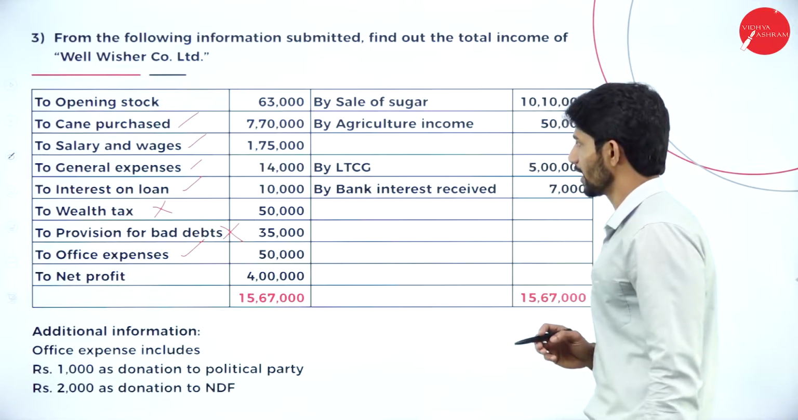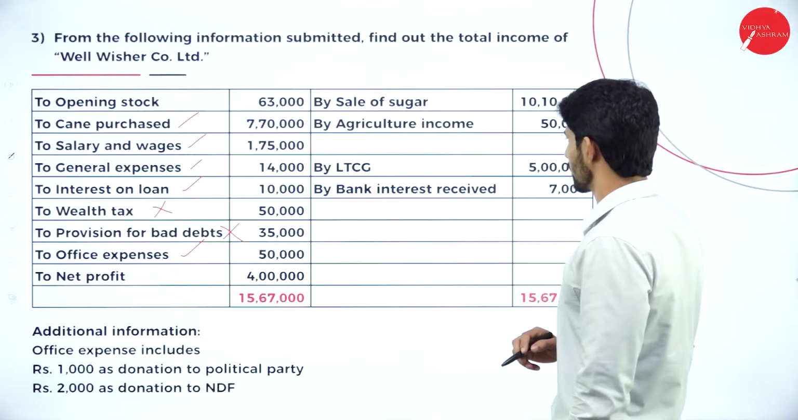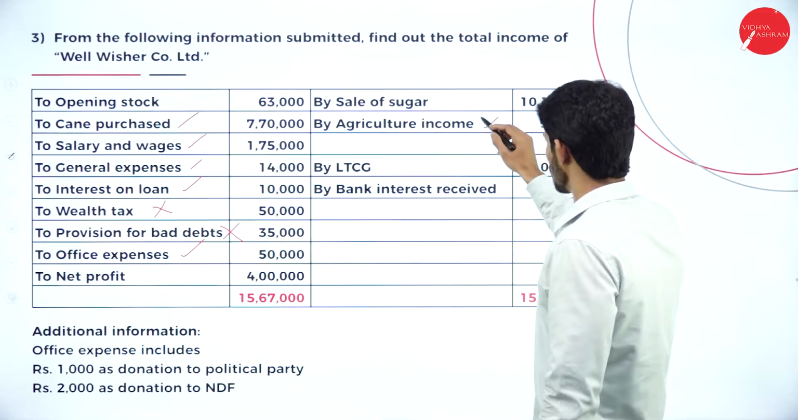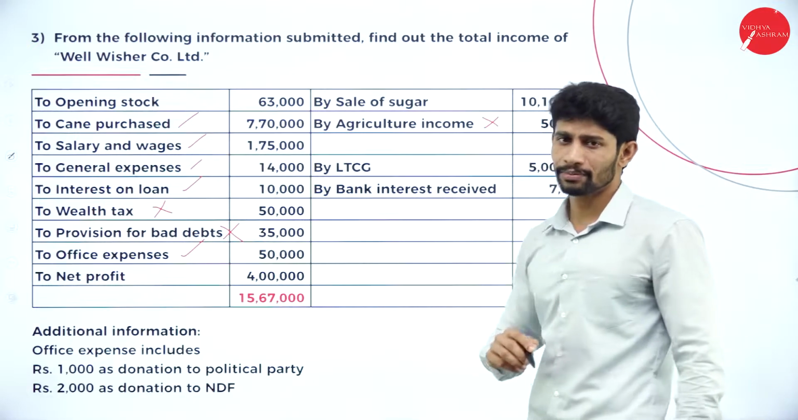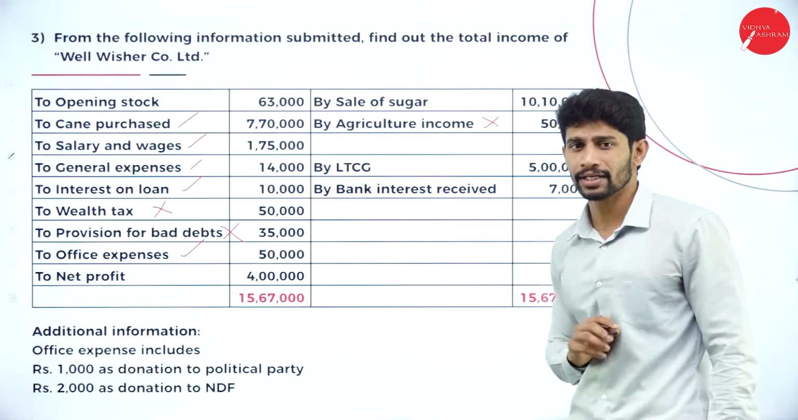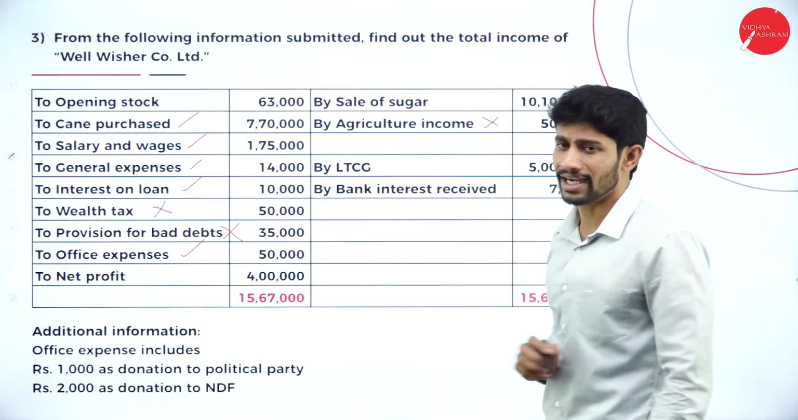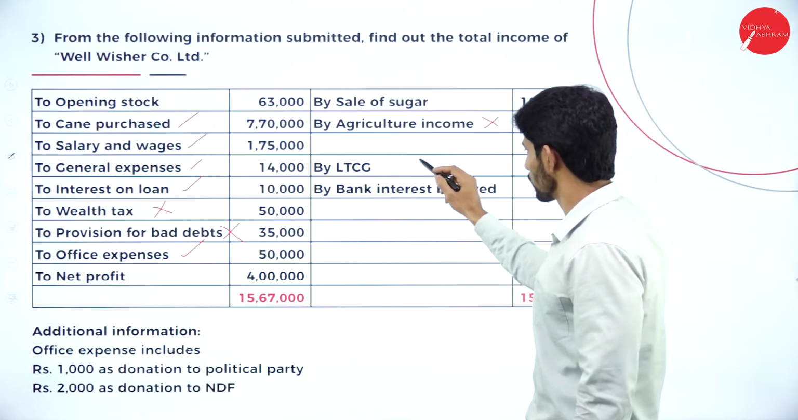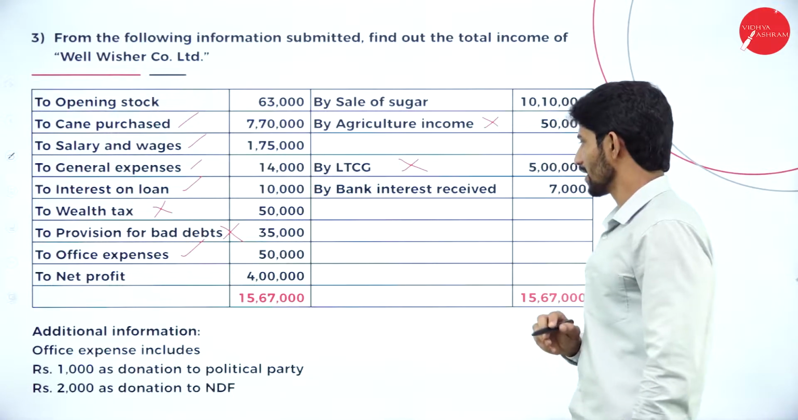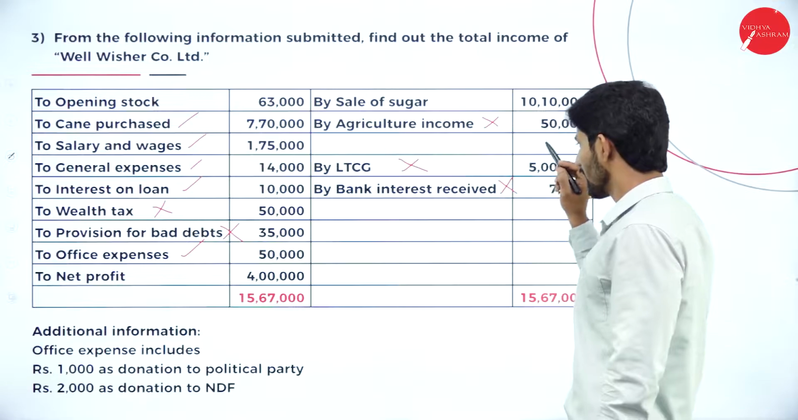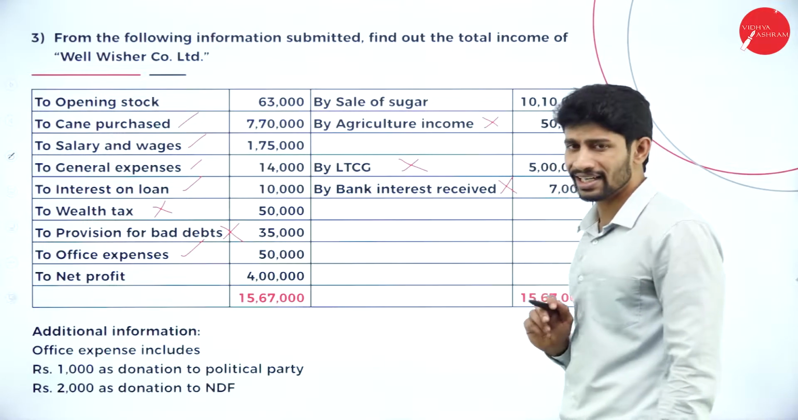So coming to the profit side, sale of sugar, yes, obviously business income. Next, agriculture income. Yes, agriculture income is not relating to business, it is relating to other sources. Next, long-term capital gain. Long-term capital gain is relating to income from capital gain, but you have considered it as business income. So we are supposed to deduct this. This is not relating to business. Next, bank interest received. This will also come under income from other sources, not under company income. So this is also supposed to be deducted.